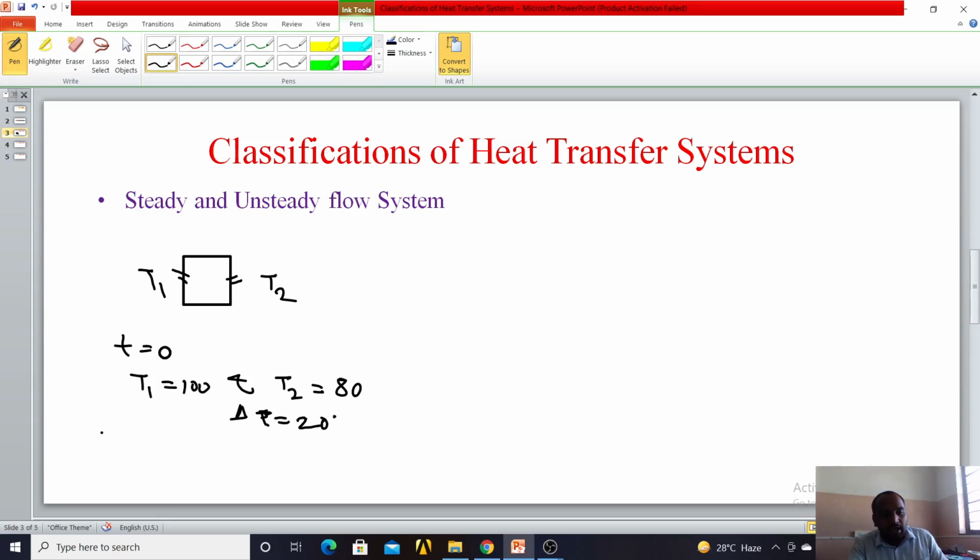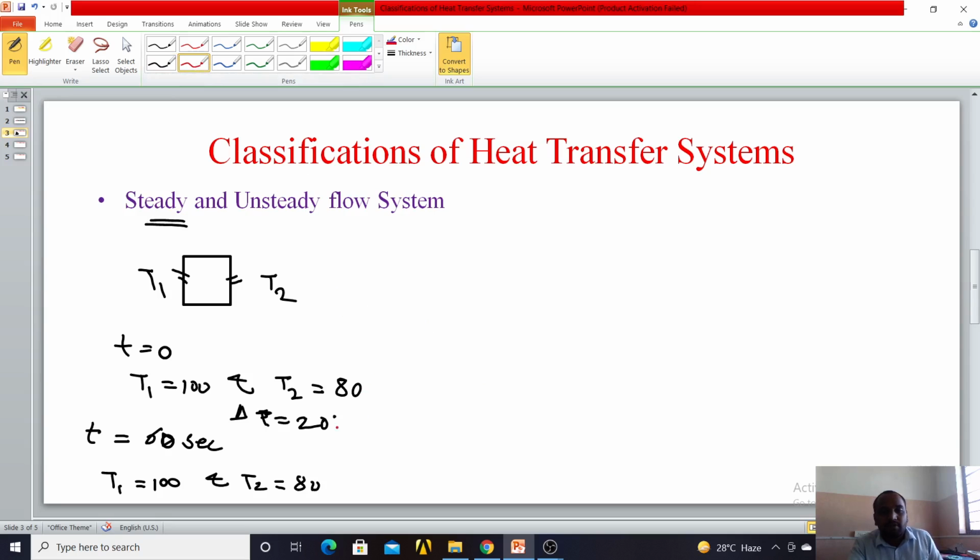Now at t equals 60 seconds, if T1 is 100 and T2 remains the same, that is 80, so T1 as well as T2 remain the same, then we can say that it is in steady state.